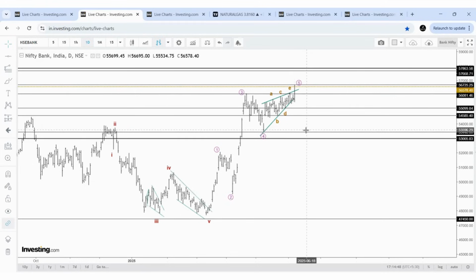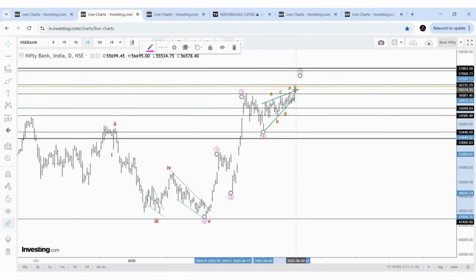Okay, this is what we discussed. But I also said that we need to wait and observe because Nifty is moving sideways, so it can be a wave 4. And also I said that this cannot be wave 5. If it is wave 5, the price needs to move higher, and currently it is moving higher. Now it is slowly aligning with our view with Nifty. So now the important point is we need to see if this breakout holds on Monday and Tuesday. The initial expectation level was 56,700 and it has been met. The high was 56,695. In every video I have said that if the price breaks out, 56,700 is the initial level. Now let us see how the price behaves here.